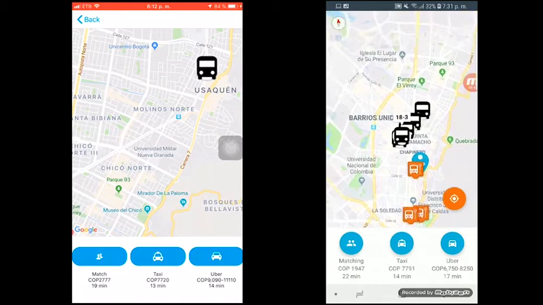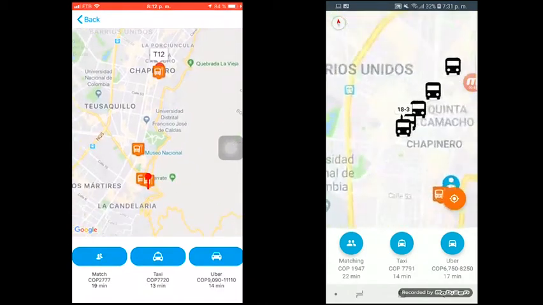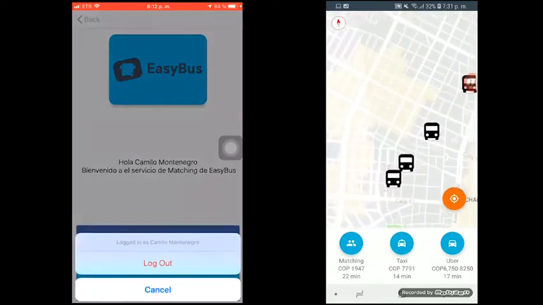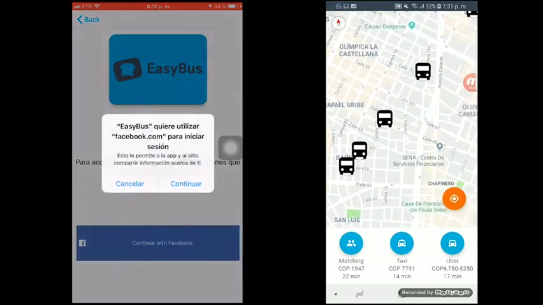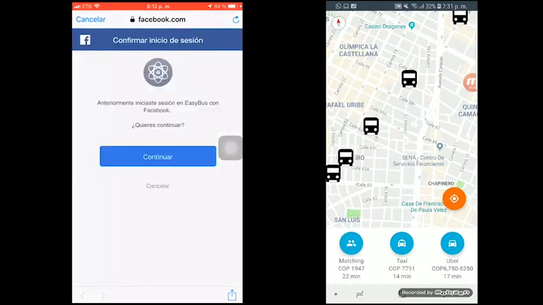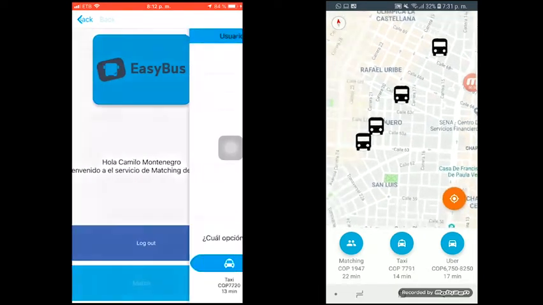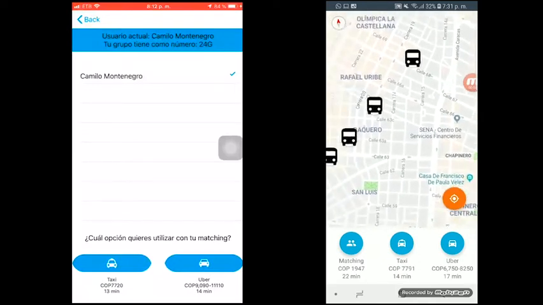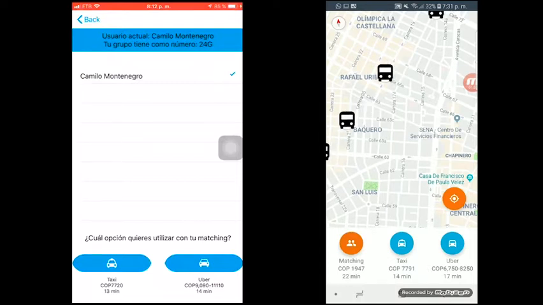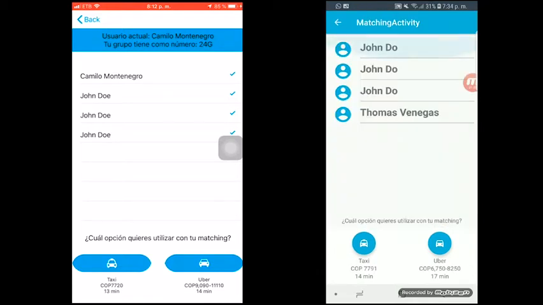It also implements the matching service for shared transportation with near users. So you can find people that are going to the same destination as you and are near you. In addition, the application has eventual connectivity setup that shows the routes that are useful for the user and is constantly checking the internet connection so the user can access the features that the application has.